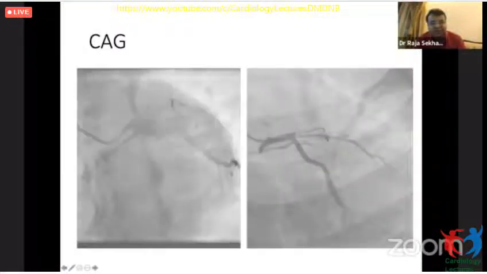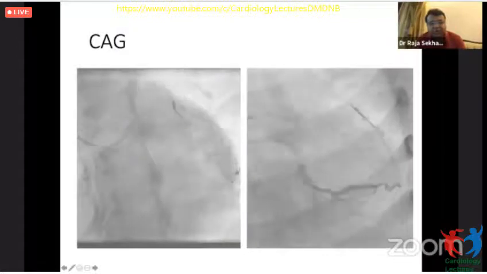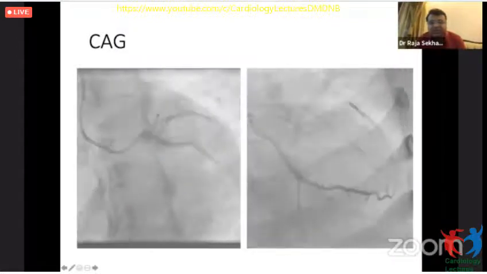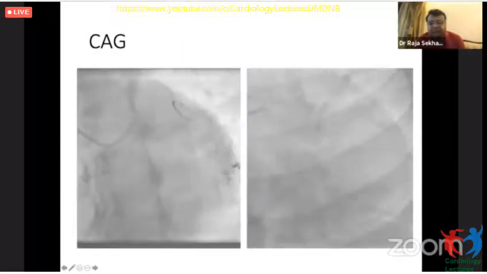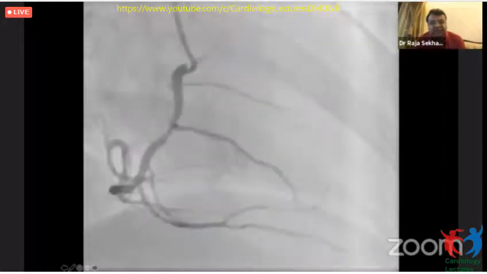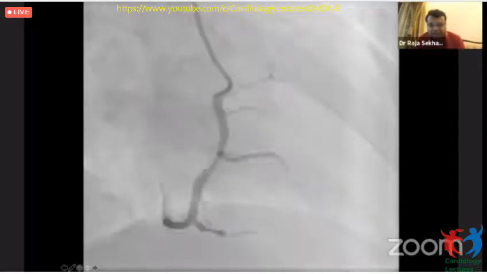This was the angiogram which showed an ostial chronic total occlusion of the LAD. You could see the distal vessel filling on the right side. No really significant disease in any of the other vessels. This was the right coronary artery which was giving significant septal collaterals to the distal LAD.